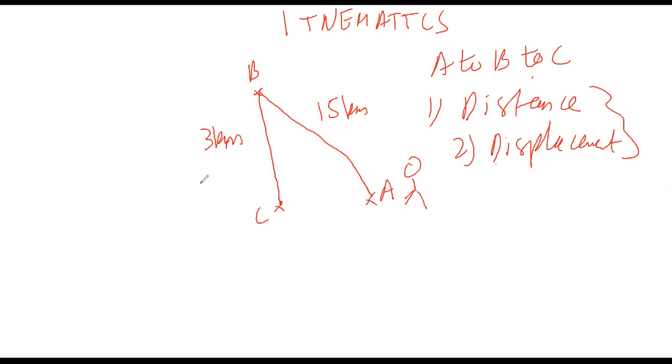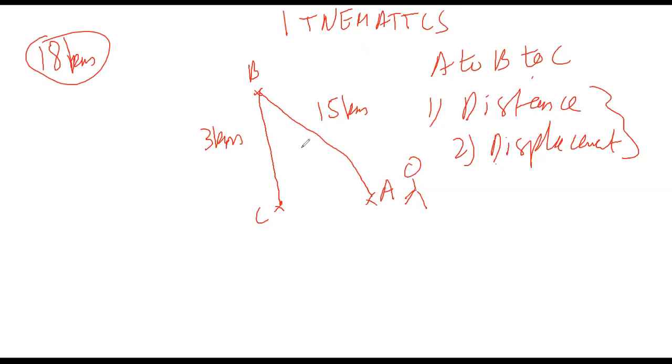Okay, let's do it on the board. Everybody pay attention. This is very important. Now, the distance would be 18 kilometers because by definition, very good, Falia, we know that distance is the total path covered. So you go from A to B, that's 15, and then B to C, that's 3. So 15 plus 3 is 18 kilometers. So Zainab and Mustafa, the total distance is 18 kilometers.